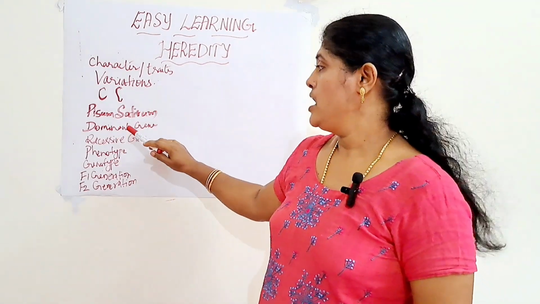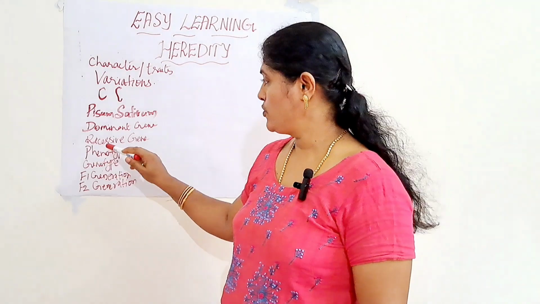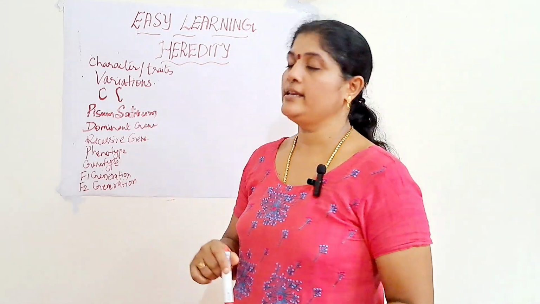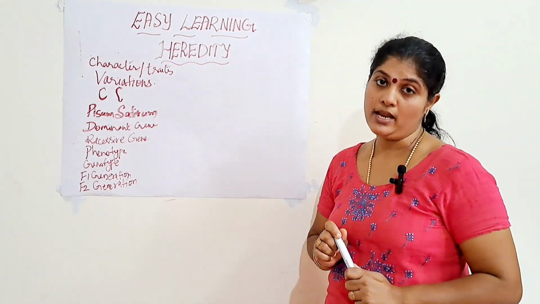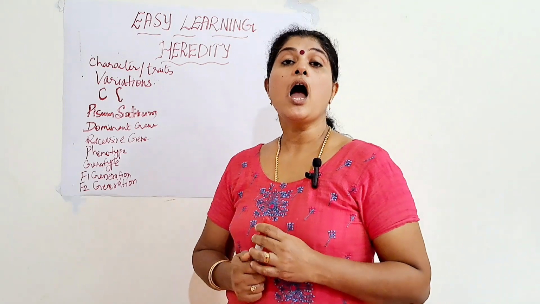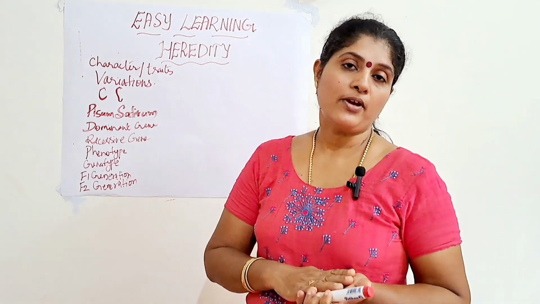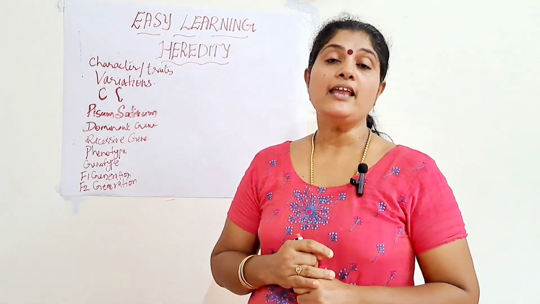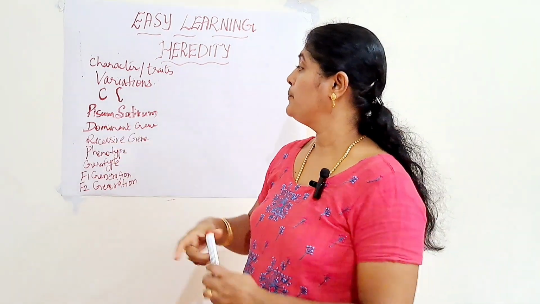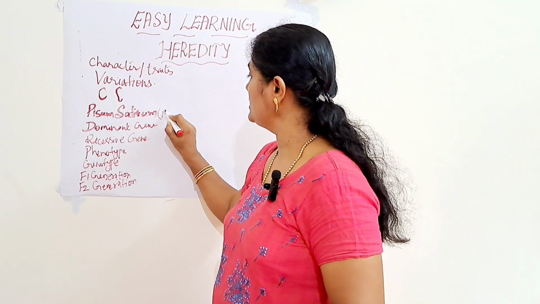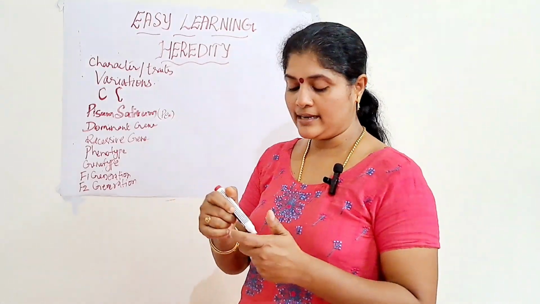So he is the father of genetics. Okay. So Gregor Mendel conducted an experiment in which he explained how the transmission of characters takes place, how they are transferred from parent to offspring. For that, he selected what plant? The pea plant. The scientific name is Pisum sativum. So he selected the pea plant.